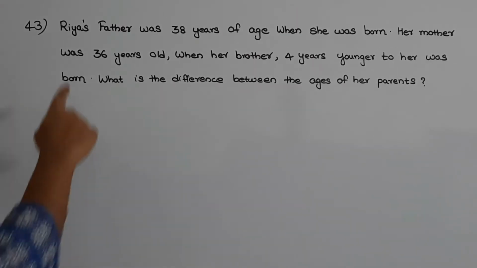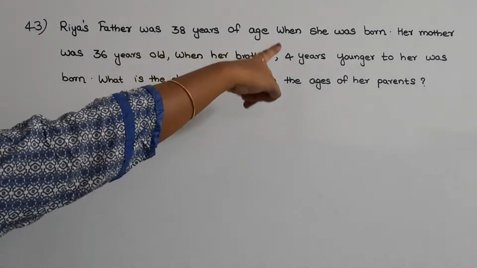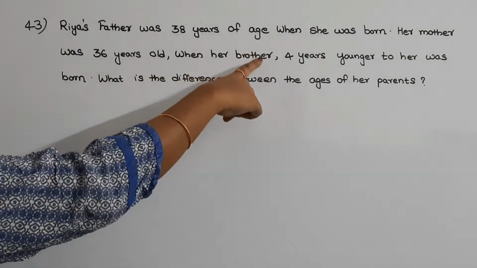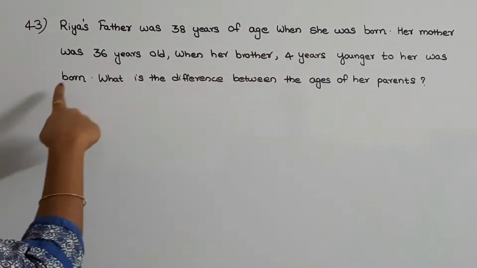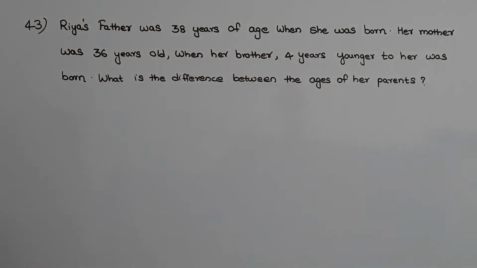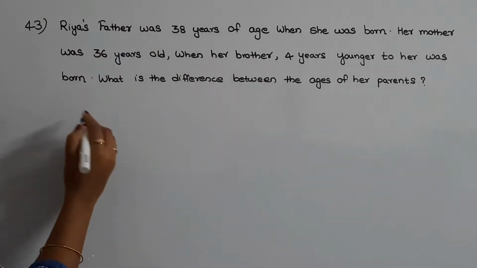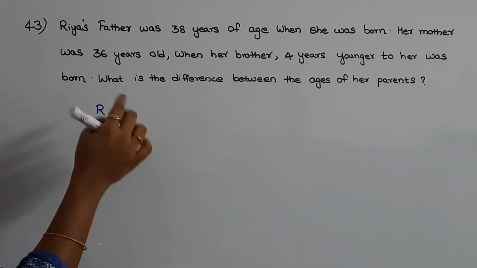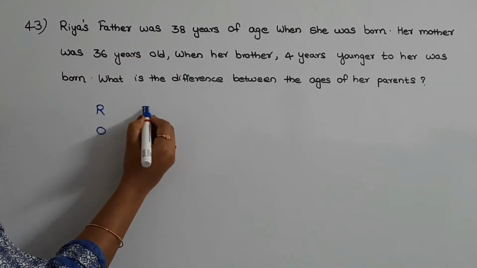The next question is: Ria's father was 38 years of age when she was born. Her mother was 36 years old when her brother, 4 years younger to her, was born. What is the difference between the ages of her parents? When Ria was born, which means when her age was 0, her father's age was 38 years.